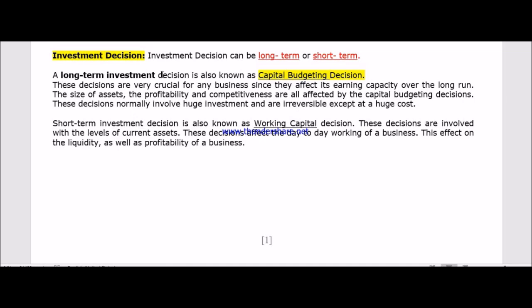Long-term investment decision is also known as capital budgeting decision. These decisions are very crucial. Why? Because once you take that decision, you cannot change it. Once you have spent money buying a fixed asset, you cannot change the decision, and even if you do, you suffer a huge loss. So this decision is very important.